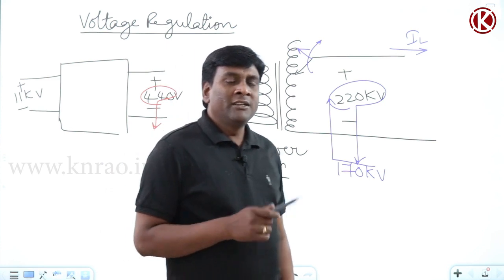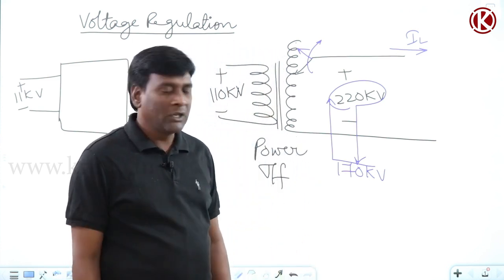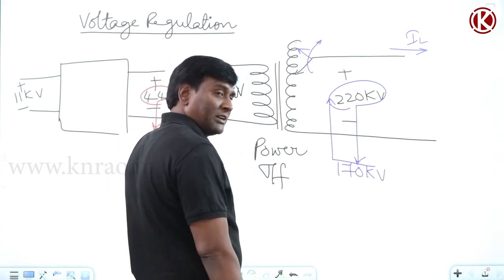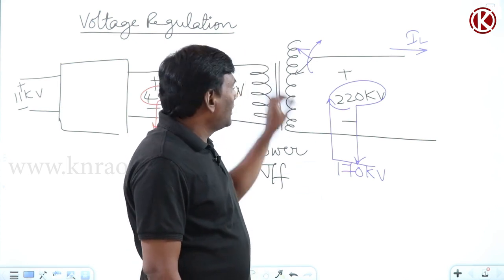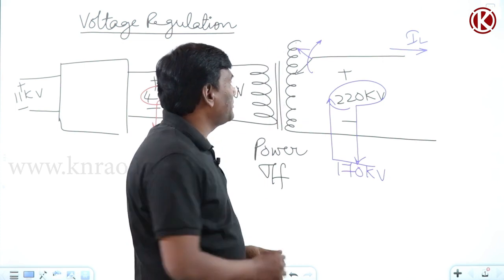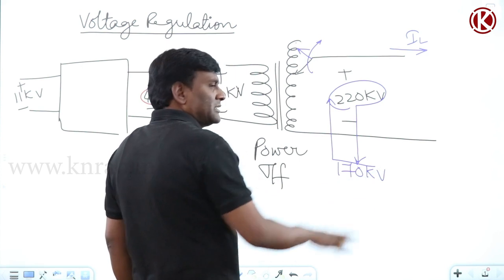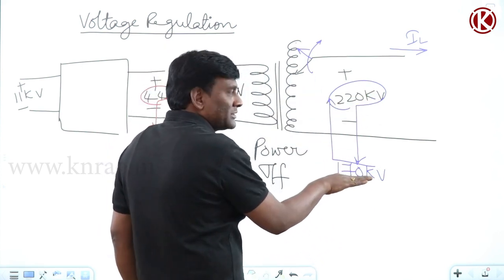Now my question is, why do we need to calculate voltage regulation for a power transformer? For example, how much should be the capacity of the tap changer? That should be decided by, for example, at no load conditions it is giving 220 kV. At full load conditions, at given power factor, this voltage is supposed to be reduced to 170.